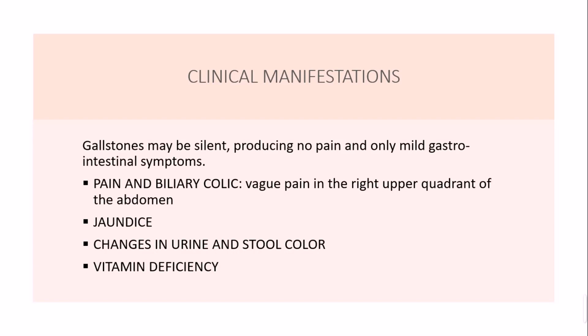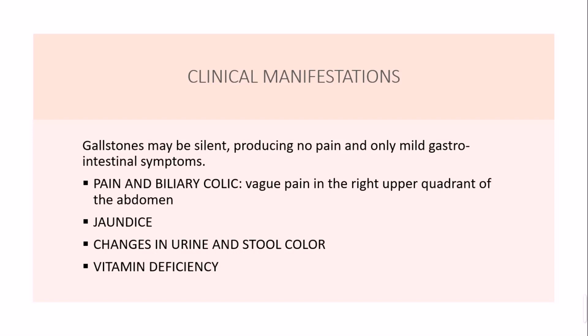Then jaundice occurs because of the same reason. There will be obstruction because of these stones, and the bile duct will get obstructed, so there will be a stasis of bilirubin, causing hyperbilirubinemia, causing jaundice to happen. Then changes in your urine and stool color, same reason, due to jaundice. Then vitamin deficiency occurs because of this obstruction. There will be malabsorption, or not proper absorption of certain vitamins, so it will lead to vitamin deficiency, including bleeding problems, because there will be deficiency of vitamin A, vitamin D, vitamin E, and also vitamin K.